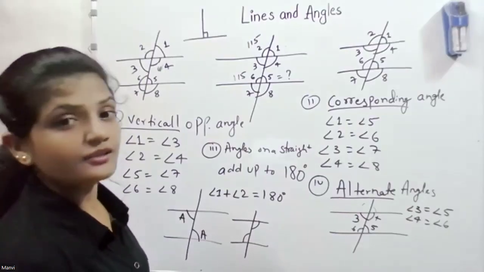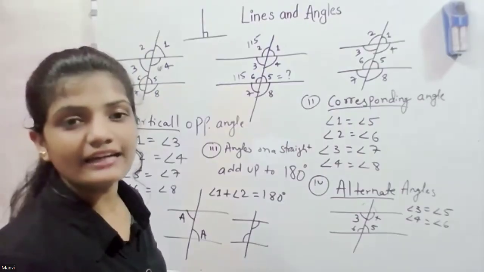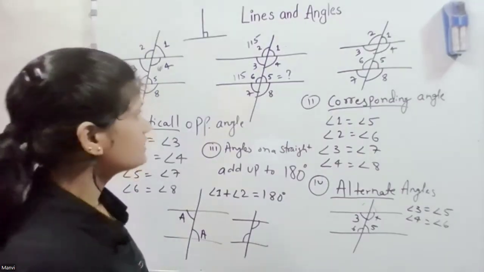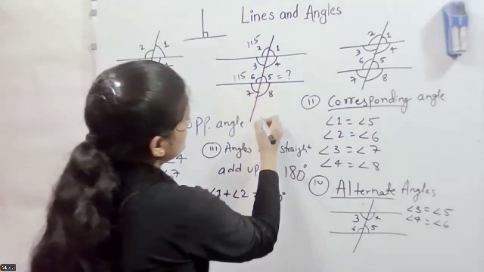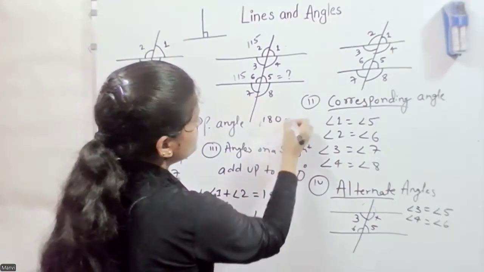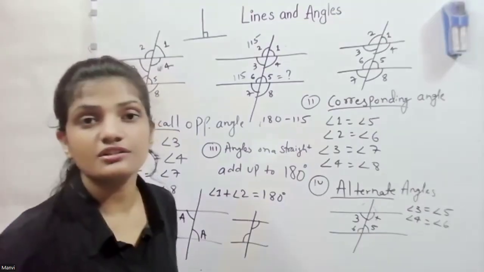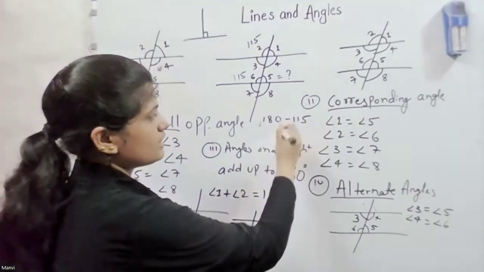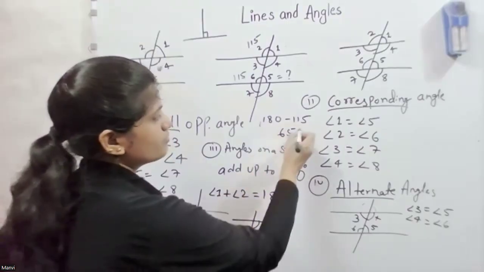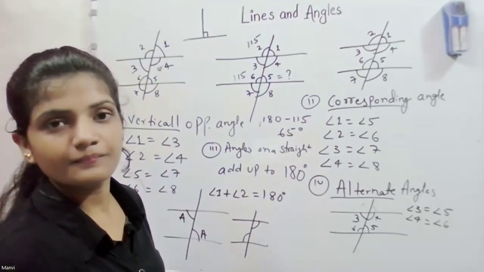And you know that angles 6 and 5 add up to 180. So angle 5 equals 180 minus 115, which is 65 degrees. Understood.